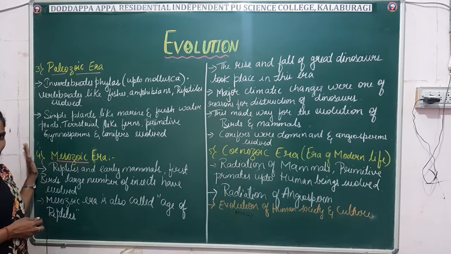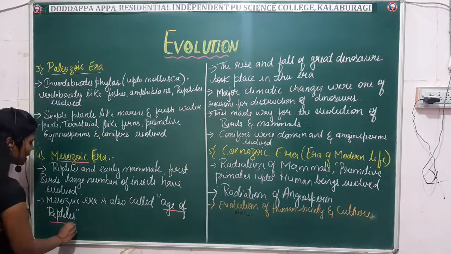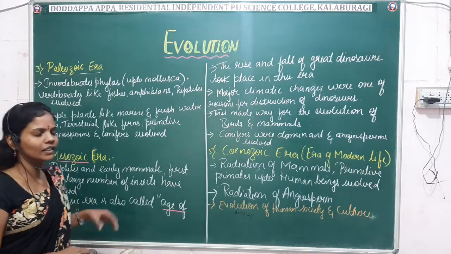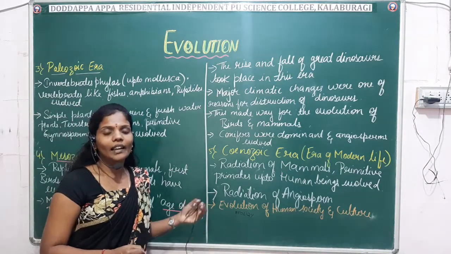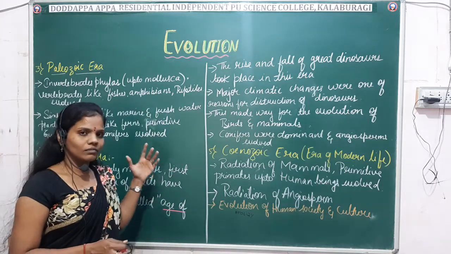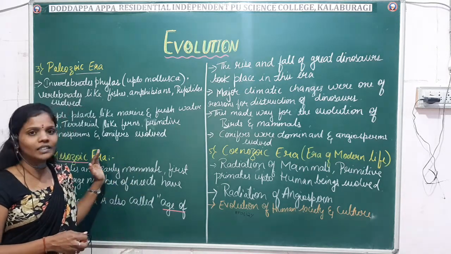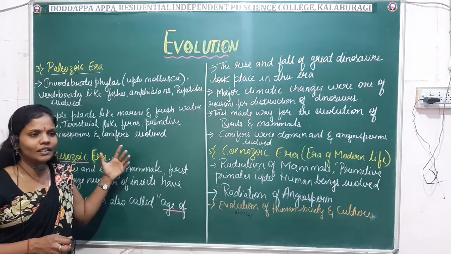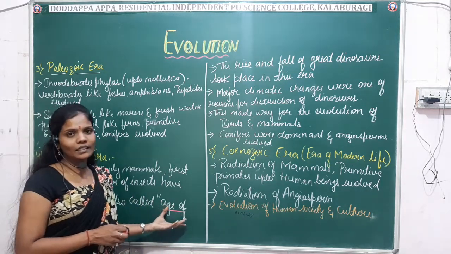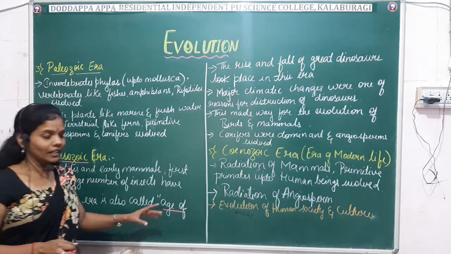That is the Mesozoic era, also known as the age of the reptiles. Here the dinosaurs were seen during this era. We will not see them at present, but we can see only their fossils and some records we have got. There is not even a single trace seen at present. That is the age of the reptiles.